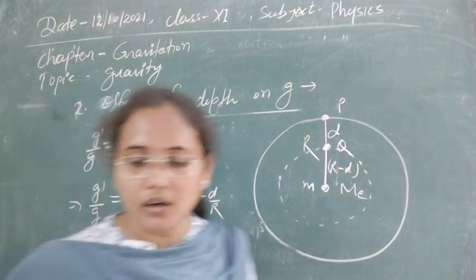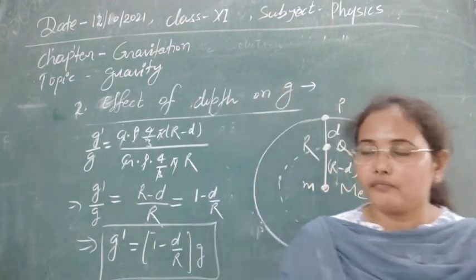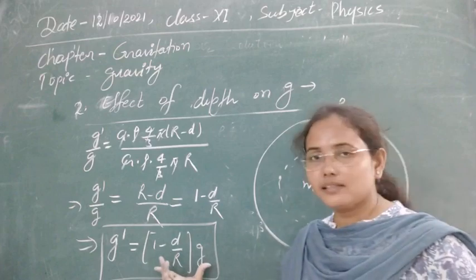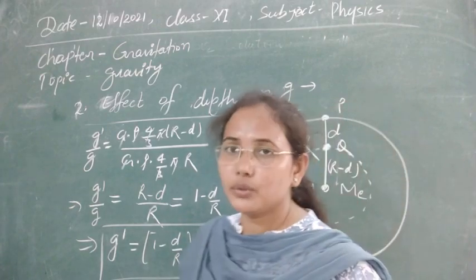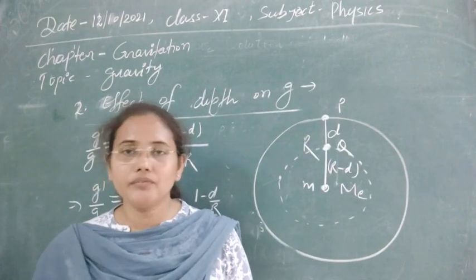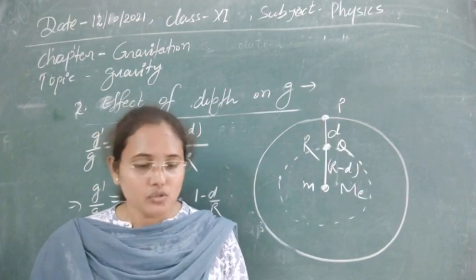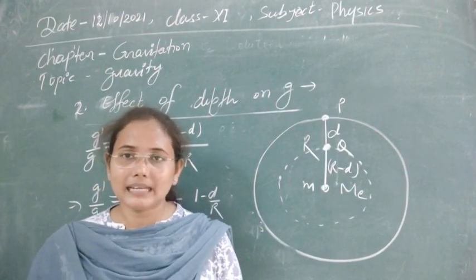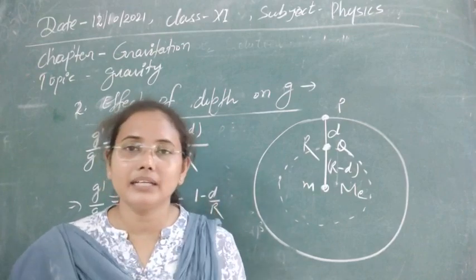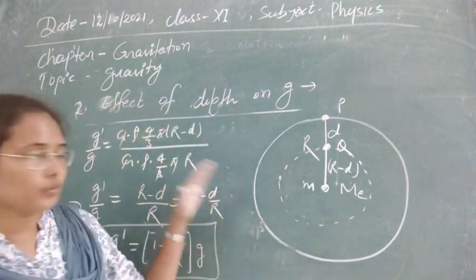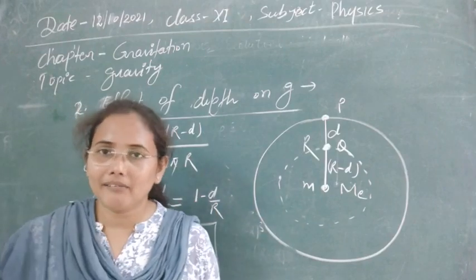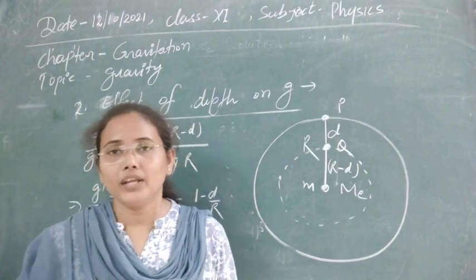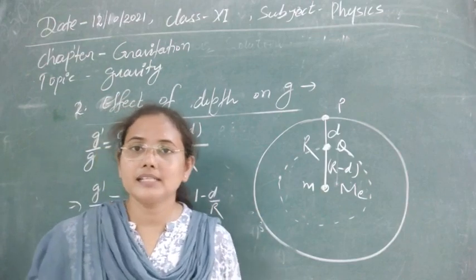So we can see that with depth also, the value of acceleration due to gravity is decreasing, but the decrement in acceleration due to gravity with depth is half of the decrement due to height. So with altitude, gravity decreases more rapidly than when we go in the downward direction. We can go up to 11 kilometers, as the Mariana Trench is the deepest point.